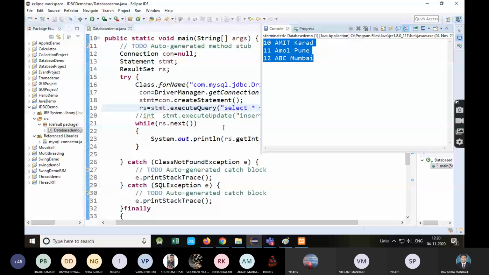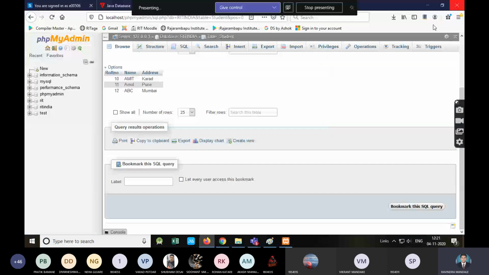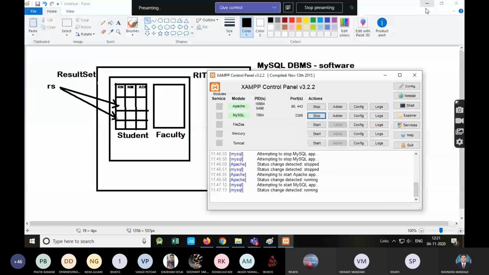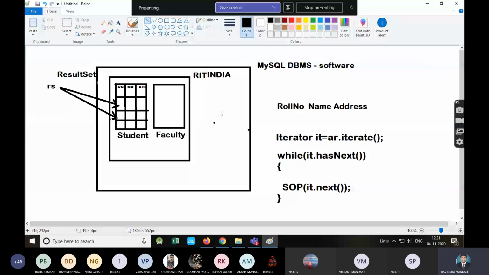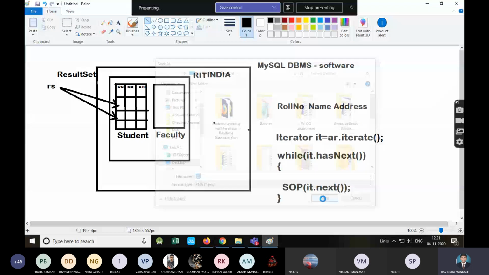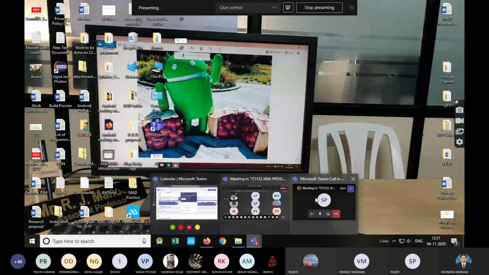So any doubt in this lecture? This is very simple database connectivity point. So that is there in your actually last chapter. Okay. So maybe in next 2 lecture we will complete our syllabus. So if you have any doubt in this, then you can ask me. Yes, any doubt in this database connectivity?